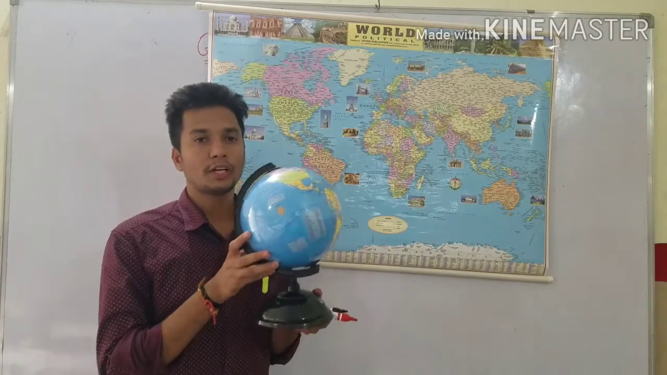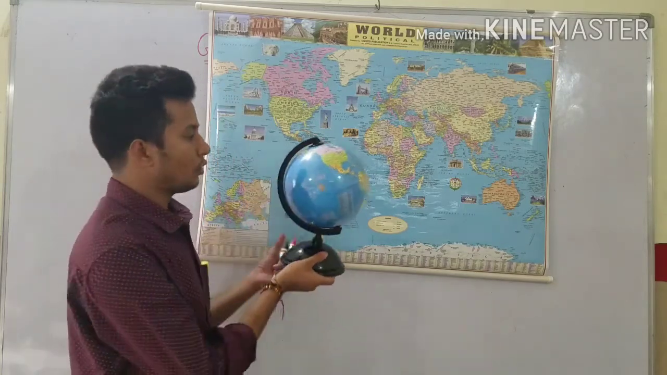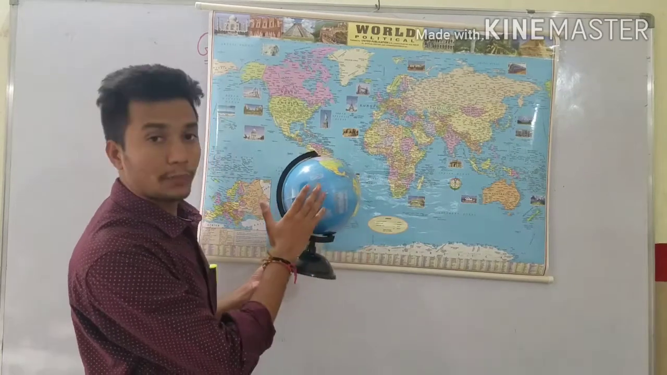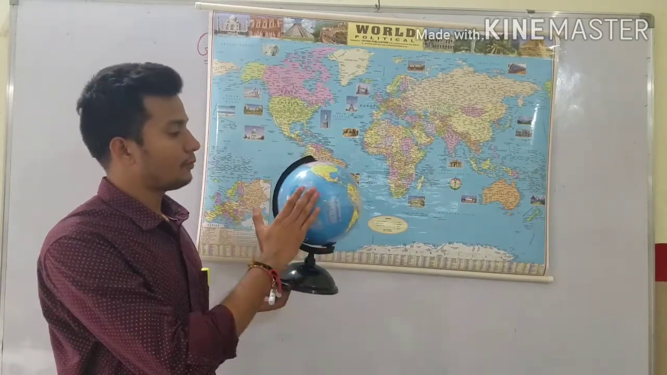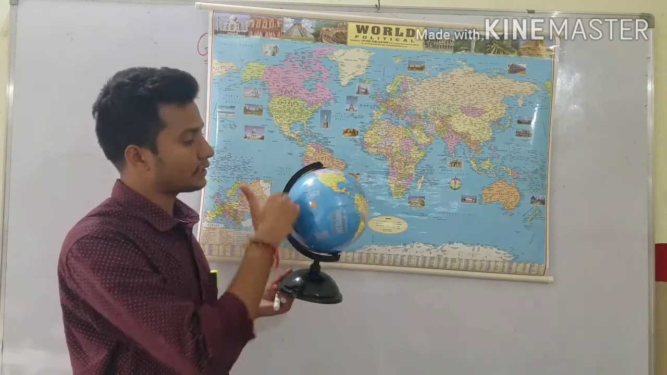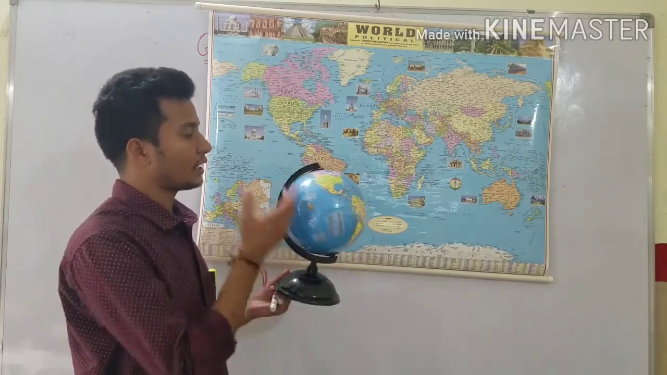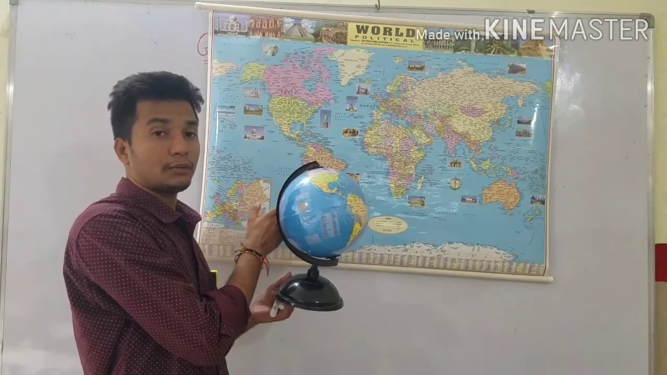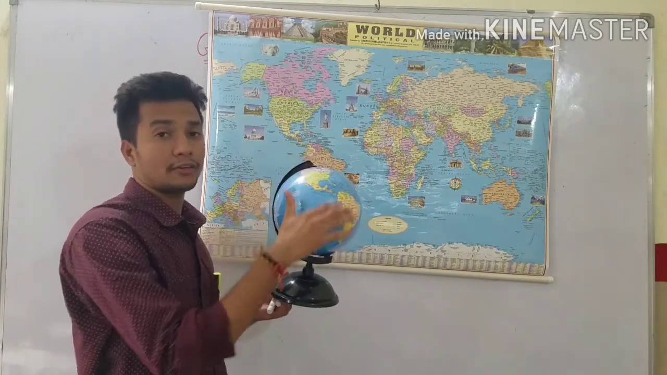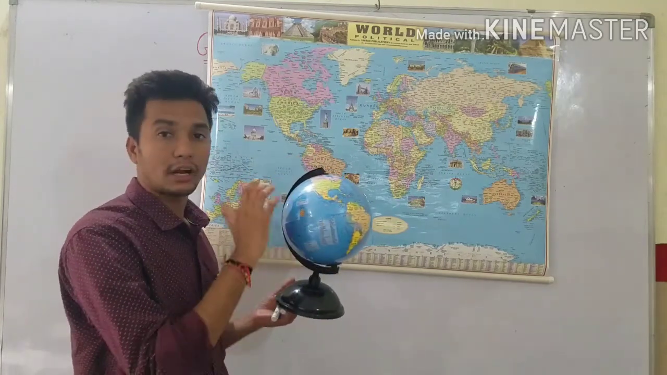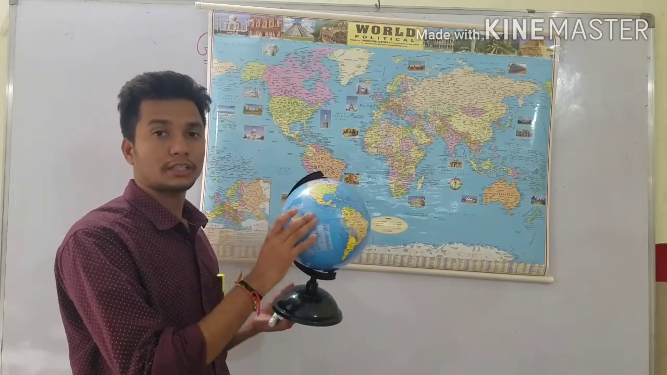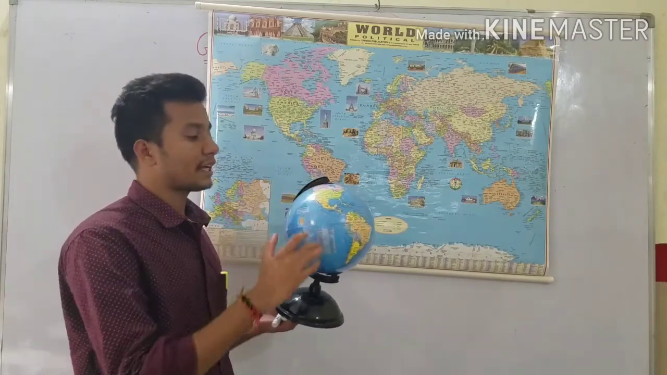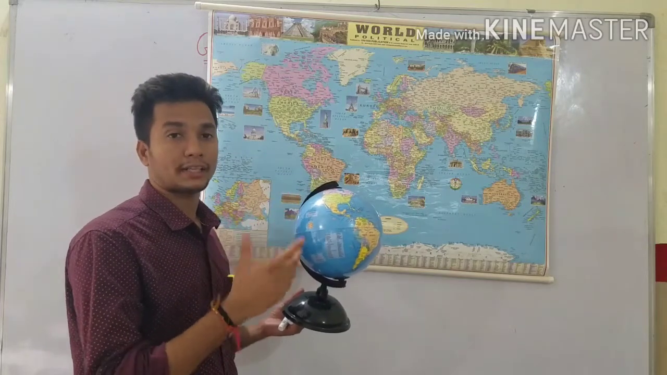See students, if you look at one side of a globe, you cannot see the whole part of the globe. Yes or no? If you are looking here, you only see this surface. You cannot see what is behind, because it is round in shape. Our earth is round, so a globe is a small model of the earth. So we cannot see the whole part at a time.